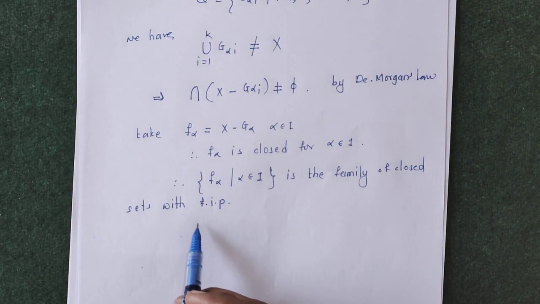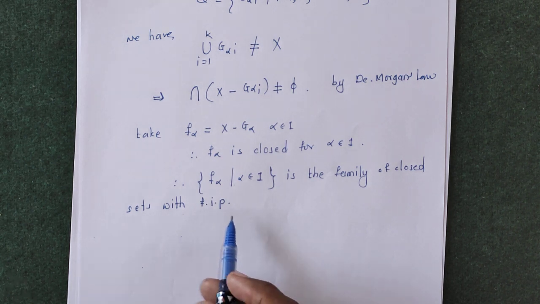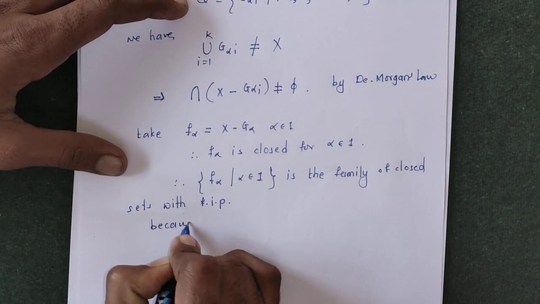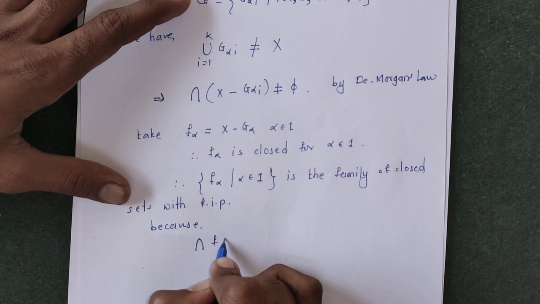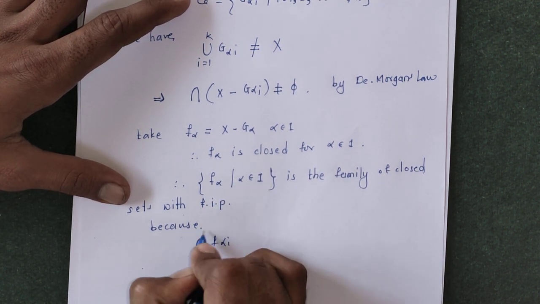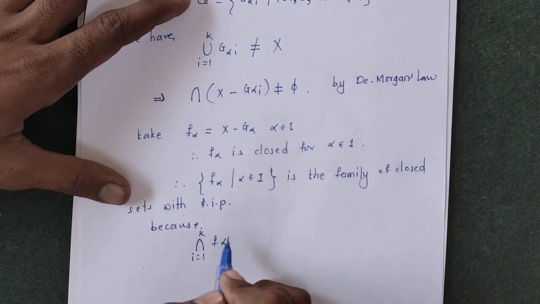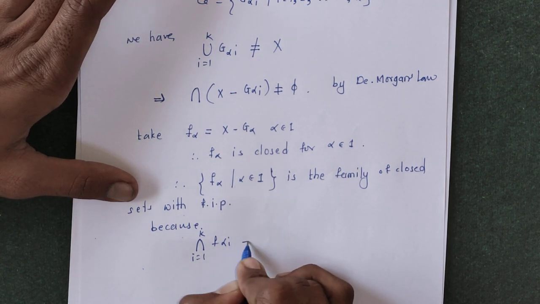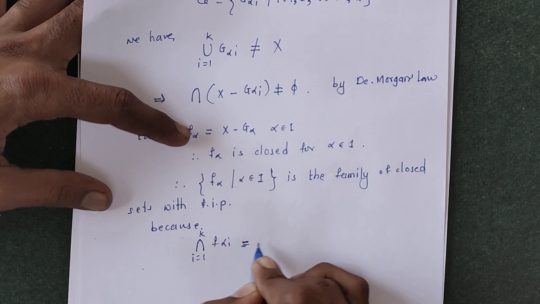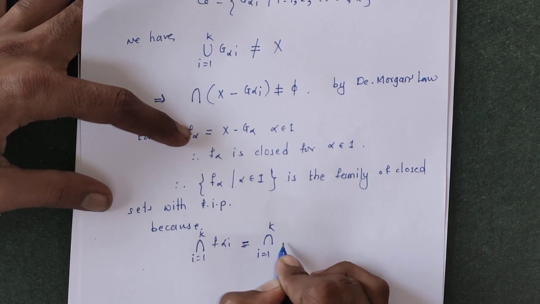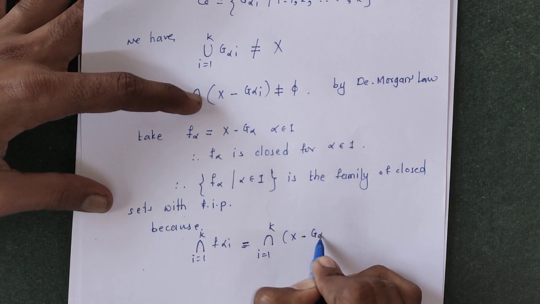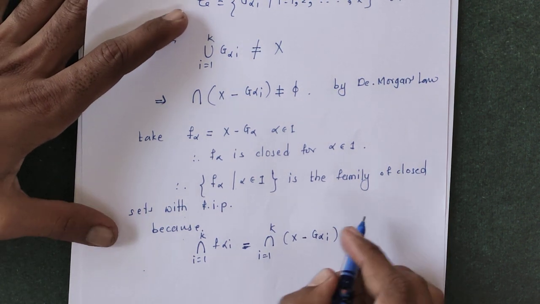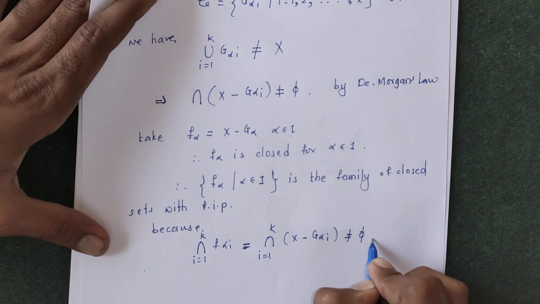We say this family has finite intersection property because if we take the intersection of a finite number of elements, suppose alpha I running from 1 to k, the intersection of F alpha I, where F alpha is x minus G alpha, is the intersection of I running from 1 to k of x minus G alpha I, which is not equal to phi.